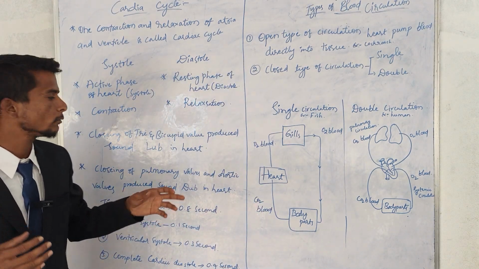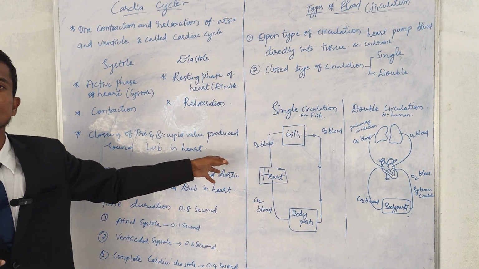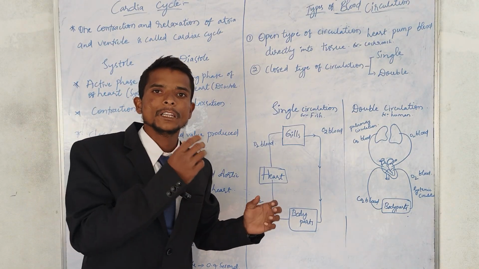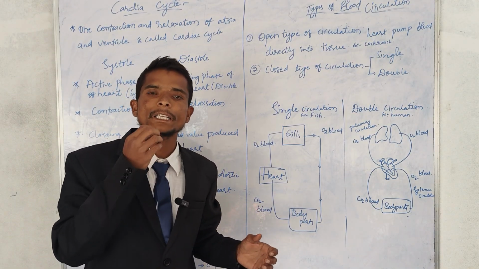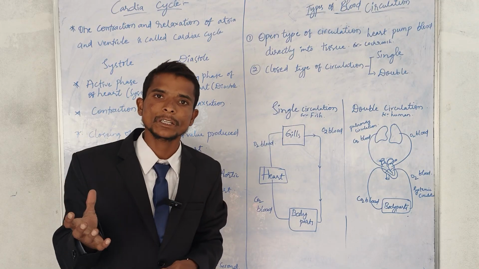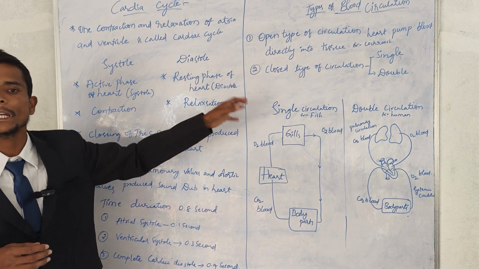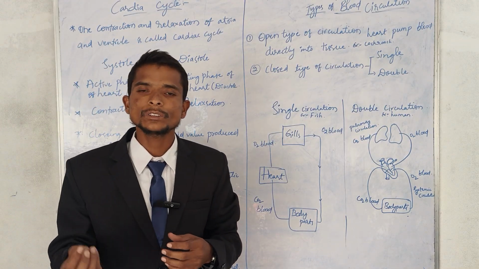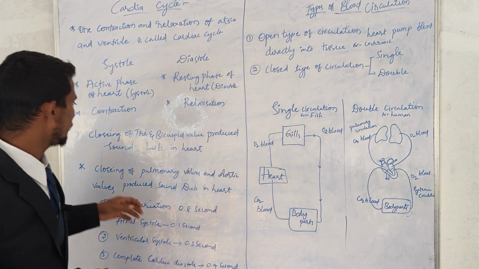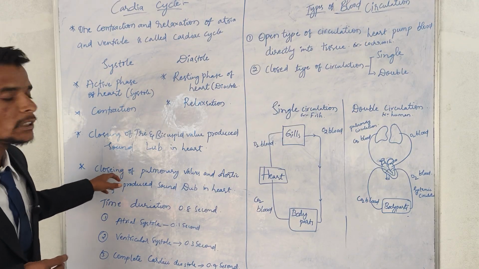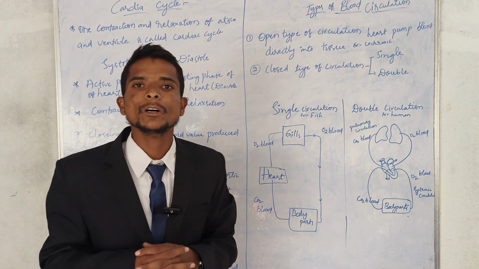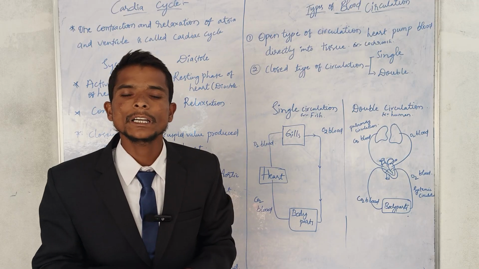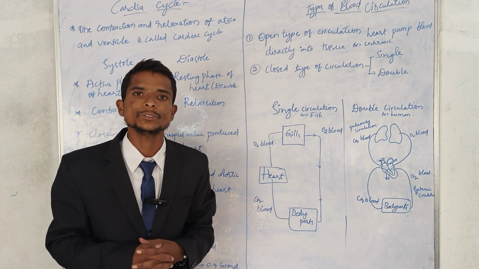When blood flows from the left atrium and right atrium to the left ventricle and right ventricle, the tricuspid and bicuspid valves close. At that time the lub sound is produced in our heart. At the time of closing of the pulmonary valve and aortic valve, the dub sound is produced.